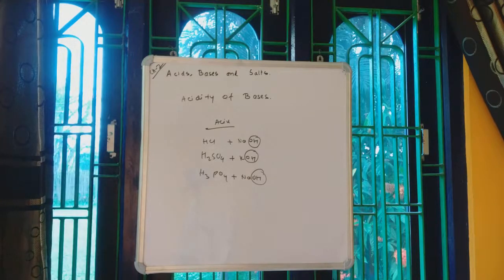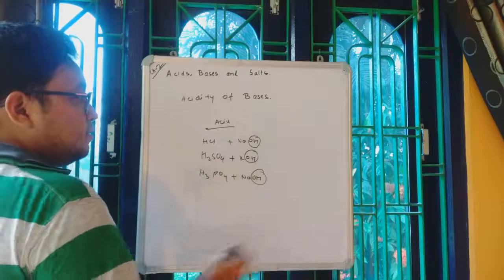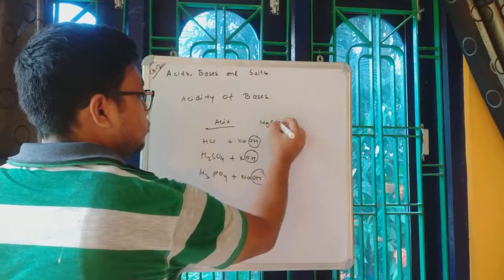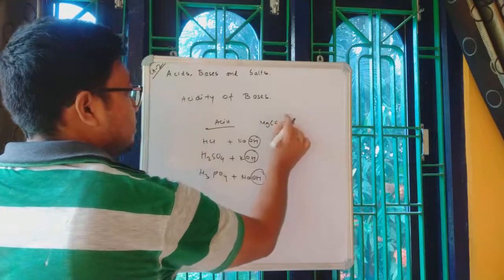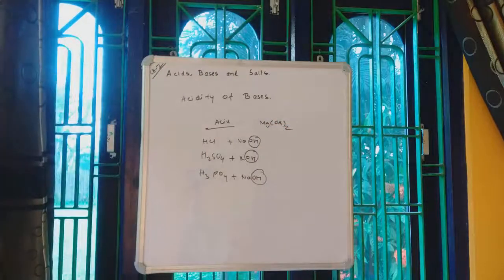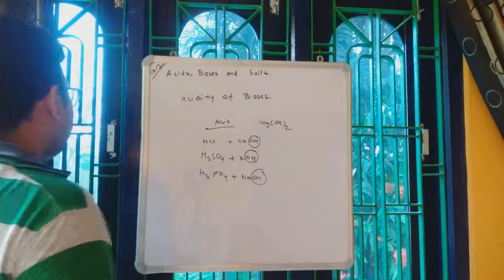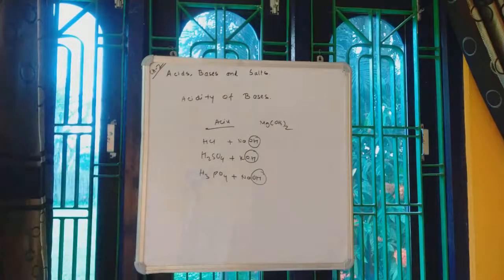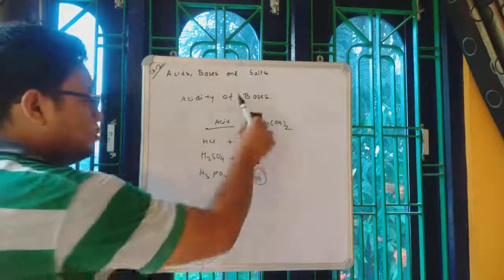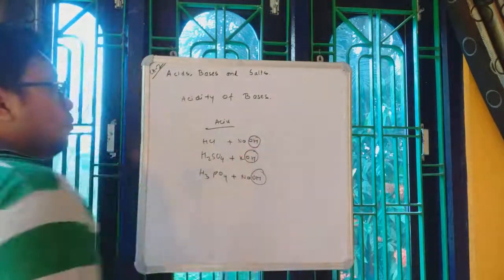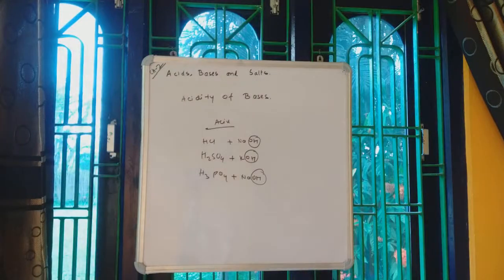Okay. If we take a different kind of base apart from this, say for example MgOH2, then the entire thing will be different. This Mg contains two OH groups, so the entire story will be different. While comparing, we used the same base. What kind of base? Monoacidic base.